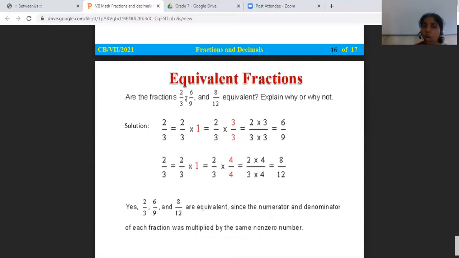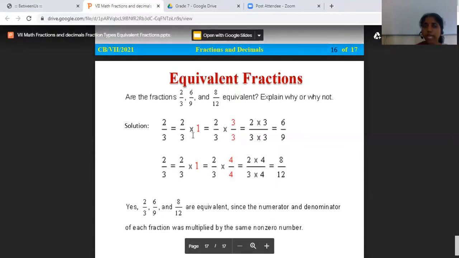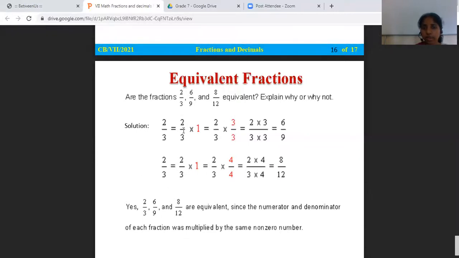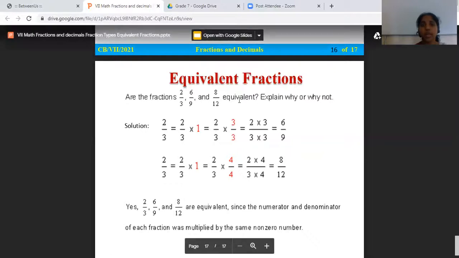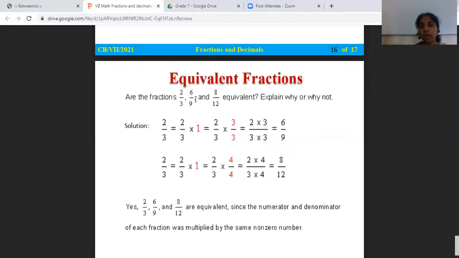So all these three are equivalent fractions. We can convert one fraction to the other given fractions, and only then can we call it equivalent.